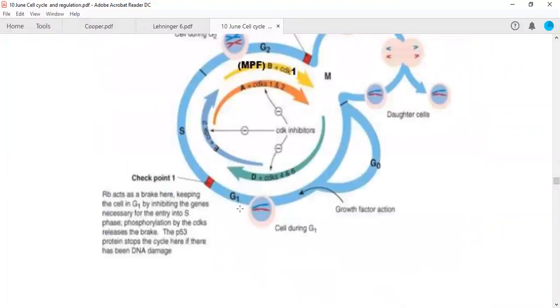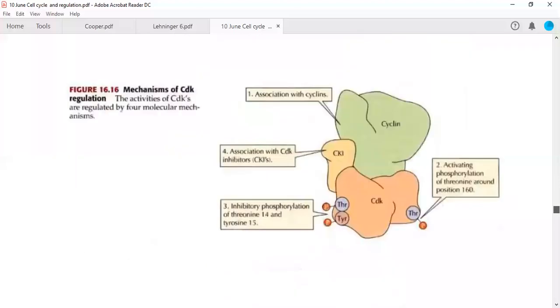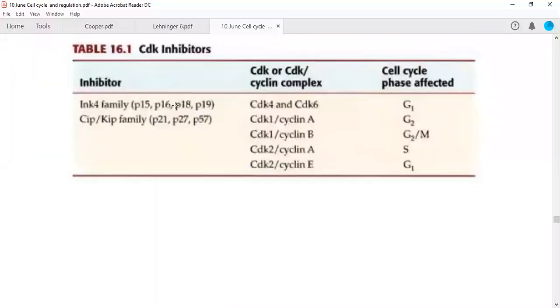To come out of this phase, we need cyclin D, which forms a complex with cyclin dependent kinase 4 and 6. You will see here there are certain CDK inhibitors doing regulation. So this class of cell cycle inhibitors is called the INK4 family of proteins, which includes P15, P16, P18 and P19. In fact, there is no 17.